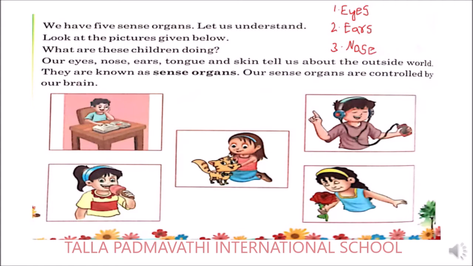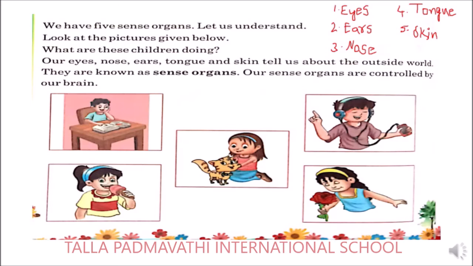Yes, you are right. It comes as the fourth sense organ. What is it? Tongue. So what is the use of tongue, children? The tongue is used for tasting the food. The next sense organ is skin. With the help of this skin, we will be able to identify the touch of any person.